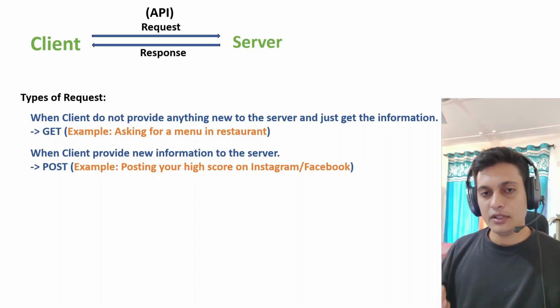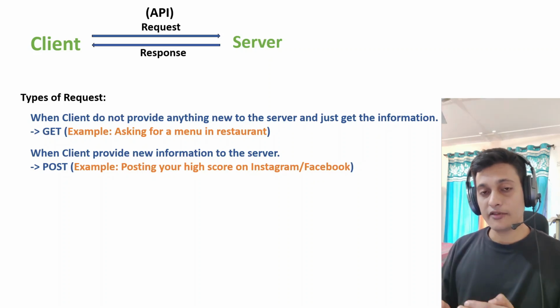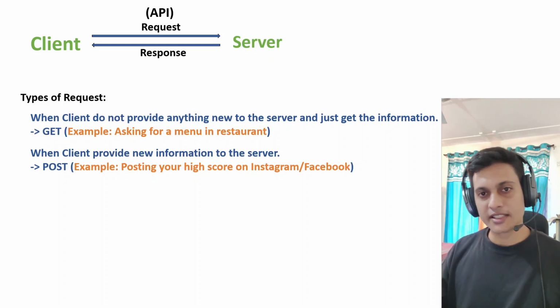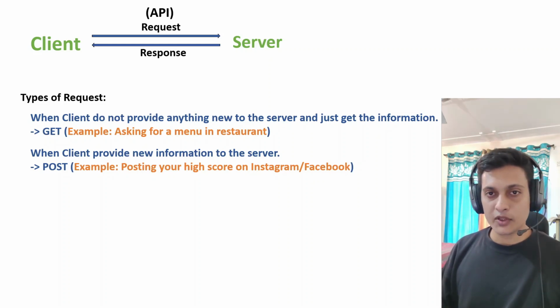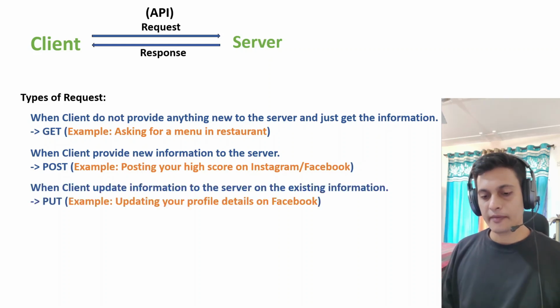And if you send this data or your high score to Instagram, it means that data will be there in Instagram forever. And for this information to be there forever, it needs to be stored. So you created new data in the Instagram server. It means you are creating a new thing in Instagram using your game. So you are posting something. So this is the POST request.